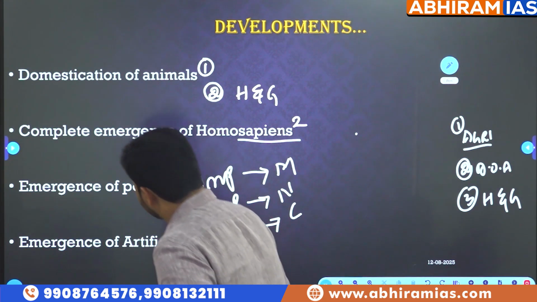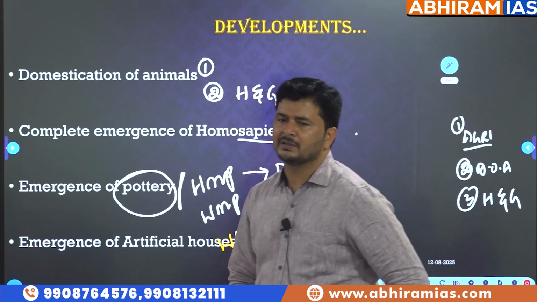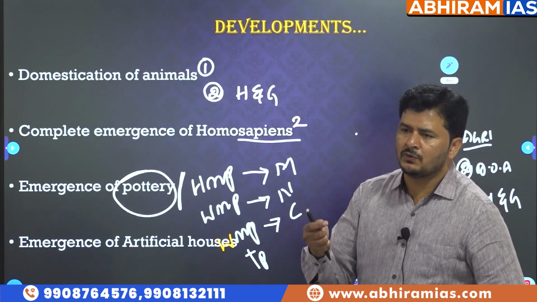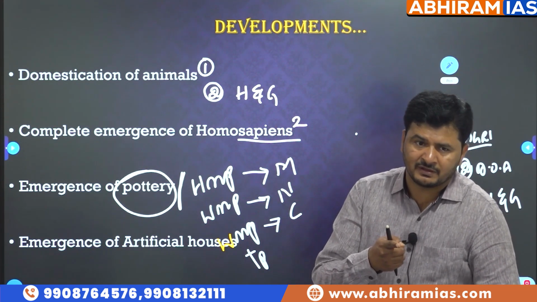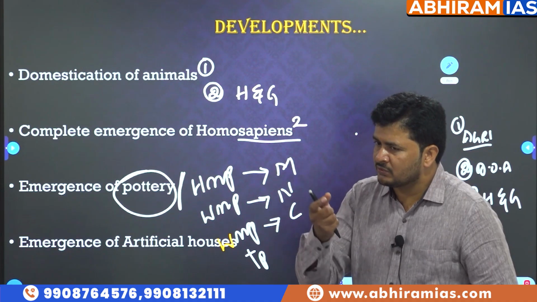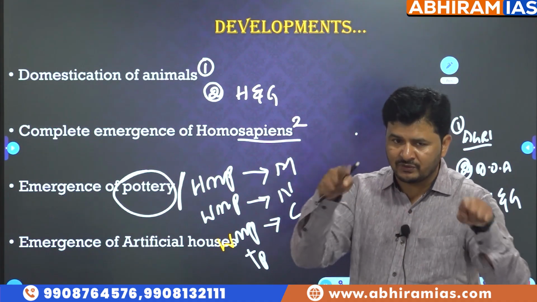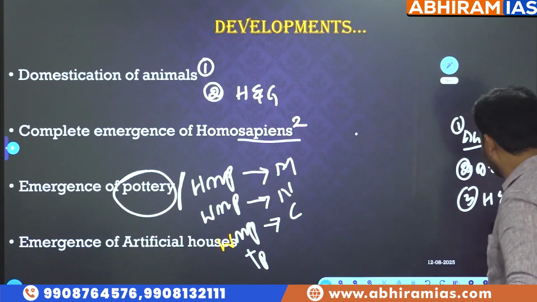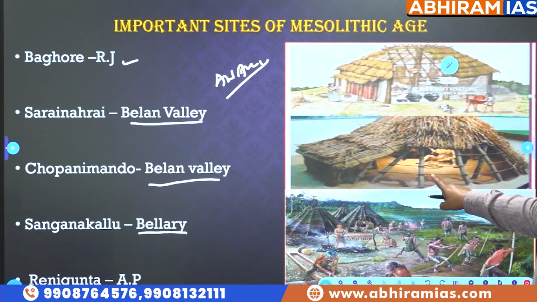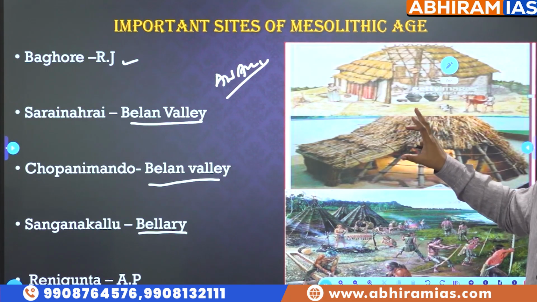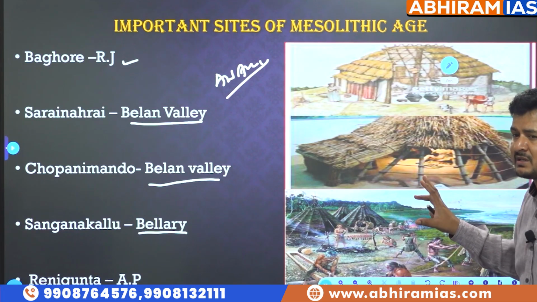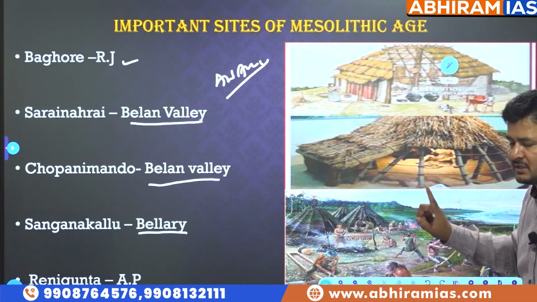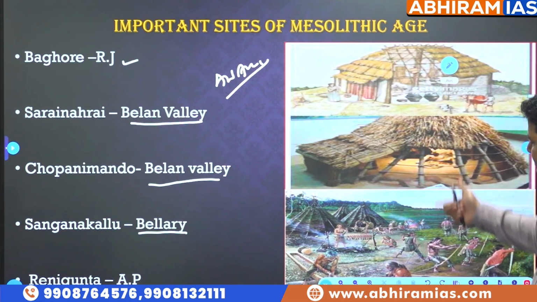Once again the credit goes to pottery, because pottery forced people to live away from river valleys, and once you live away from river valleys, you have to have your own abodes, your own constructions. So we found thatched houses, artificially constructed houses, not natural ones, man-made constructions.